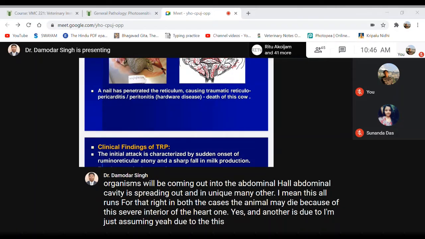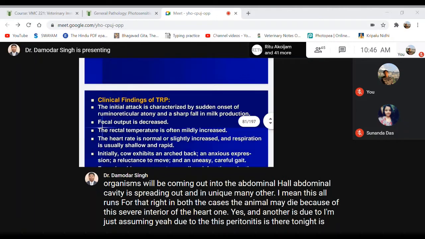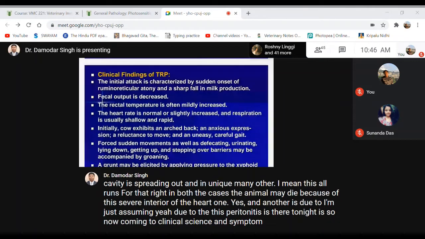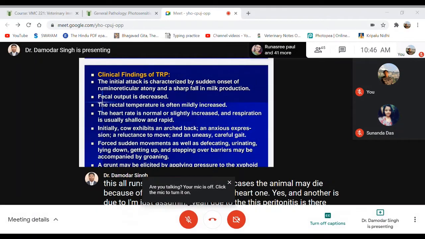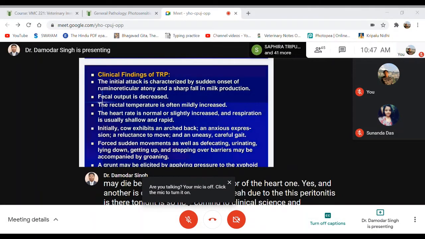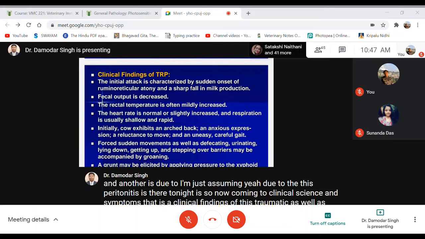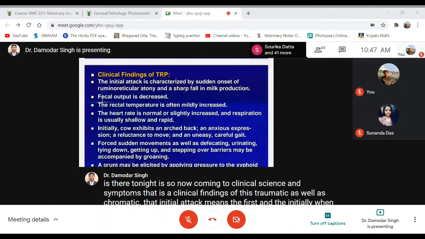So now coming to the clinical signs and symptoms, that is, the clinical findings of traumatic reticuloperitonitis as well as traumatic reticulopericarditis. In the initial attack, when the animal first has this problem, there may be sudden onset of ruminal reticular atony and a sharp fall in milk production.